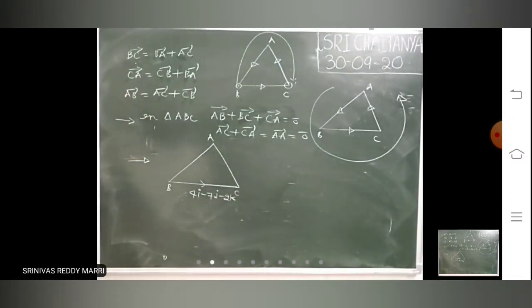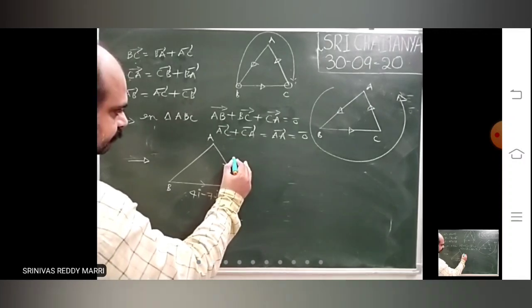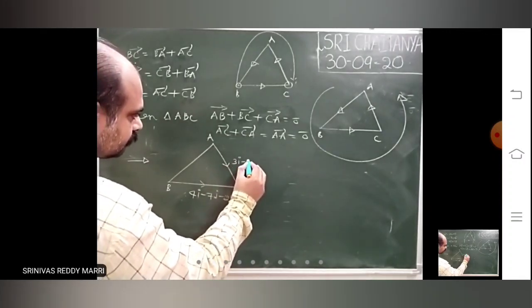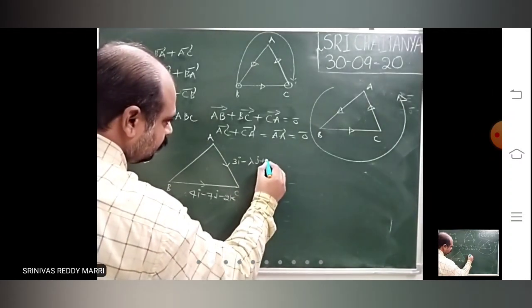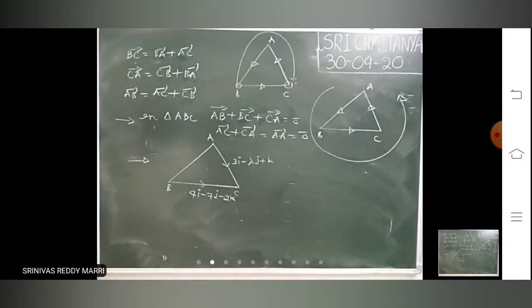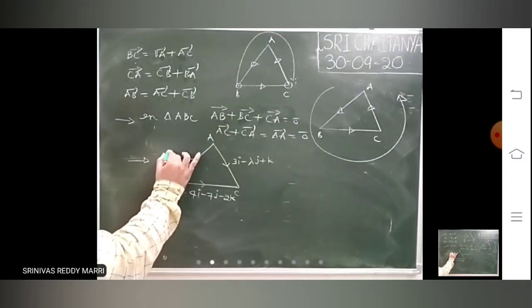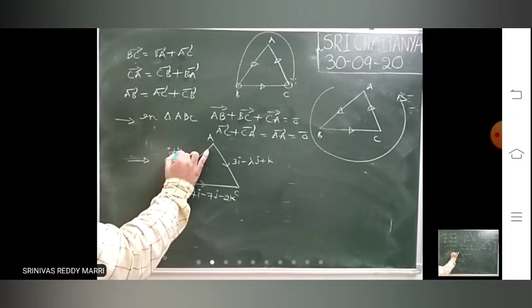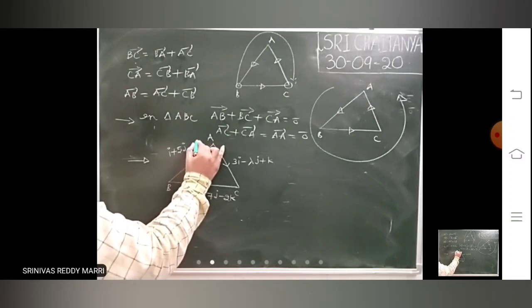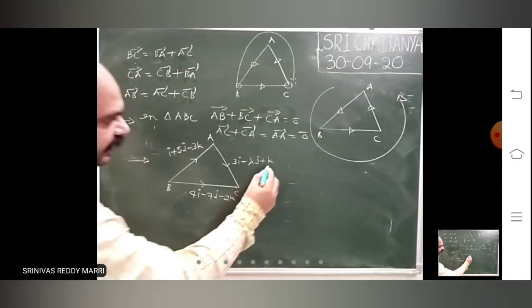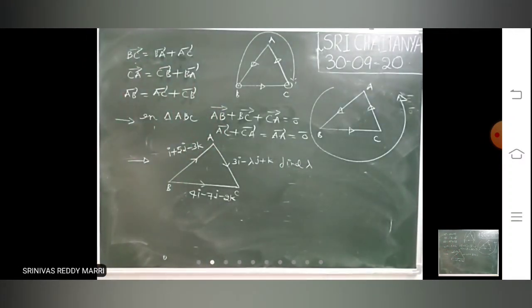BC bar is given as 3i minus lambda j plus k. And BA bar is given as i plus 5j minus 3k. Find lambda.